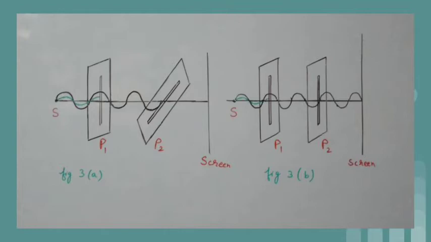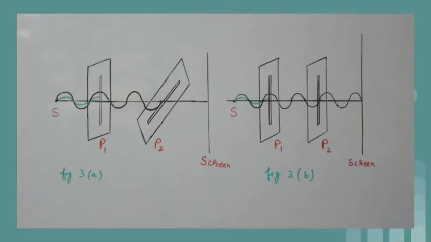When P2 is rotated by 90 degrees from this position, then transmitted light has full intensity, same as that emerging through P1, as shown in diagram 3b.